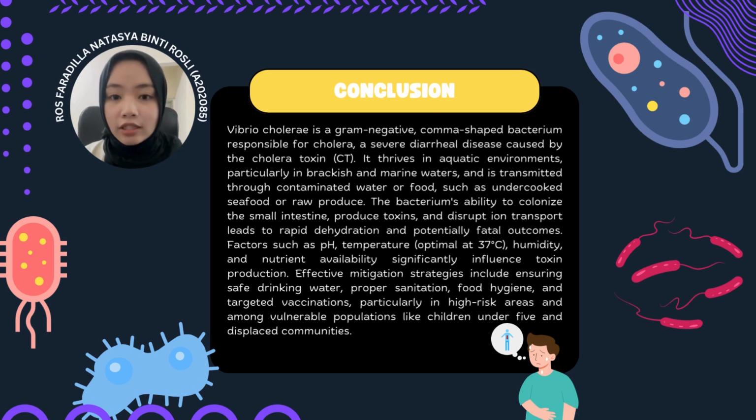The bacterium's ability to colonize the small intestine, produce toxins, and disrupt ion transport leads to rapid dehydration and potentially fatal outcomes. Factors such as pH, temperature, humidity, and nutrient availability significantly influence toxin production. Effective mitigation strategies include ensuring safe drinking water, proper sanitation, food hygiene, and targeted vaccination, particularly in high-risk areas and among vulnerable populations like children under 5 and displaced communities.